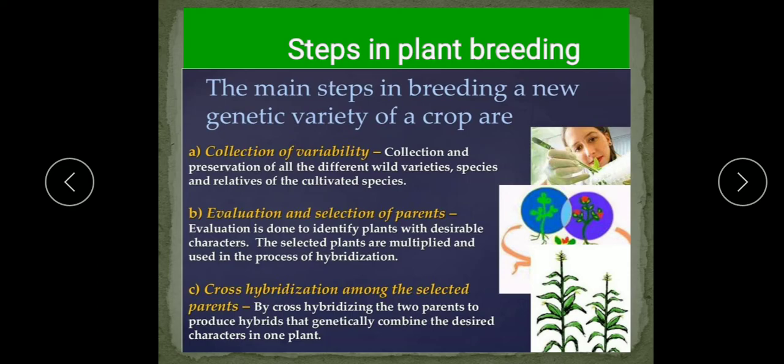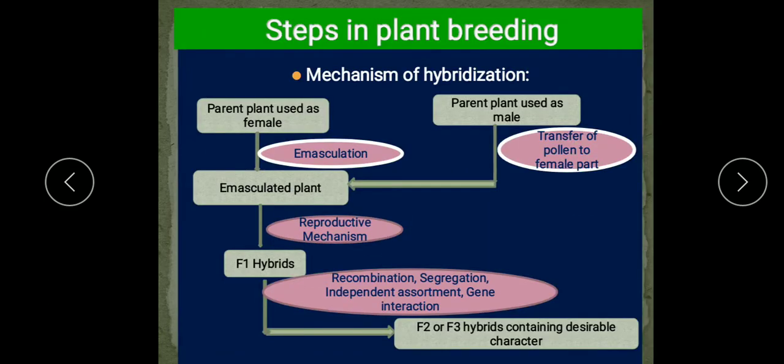Now cross hybridization among the selected plants. Now the parent plants are selected. Now cross hybridization. So by cross hybridizing the two parents, we obtain hybrids that genetically combine the desired characters in one plant. So here we will study the process of hybridization. So what are the steps involved in plant breeding in hybridization? This process we will see here.